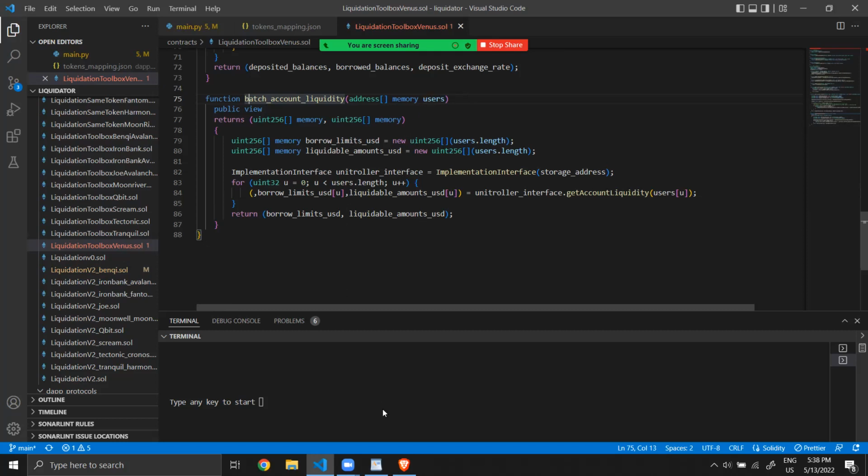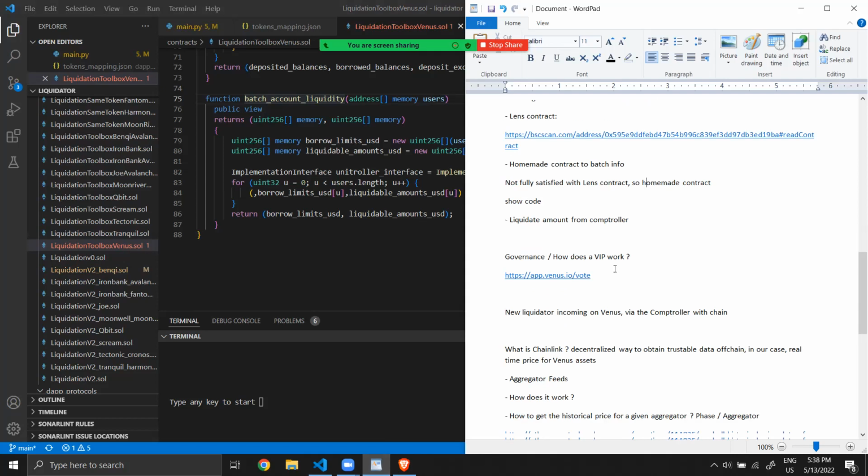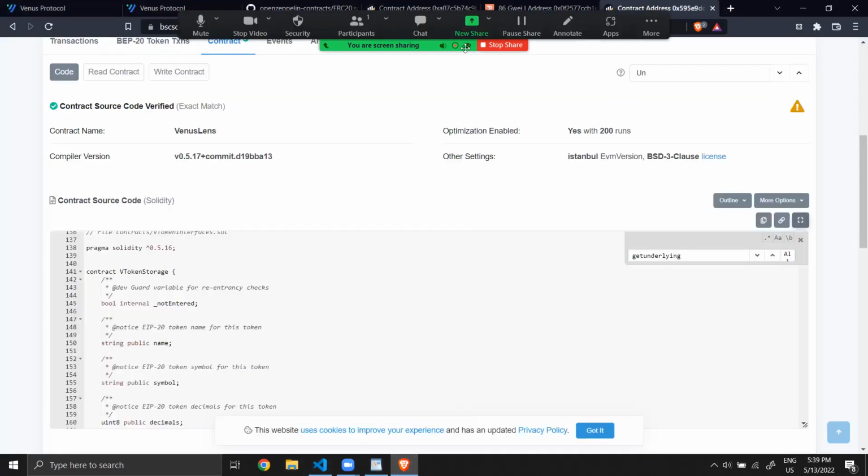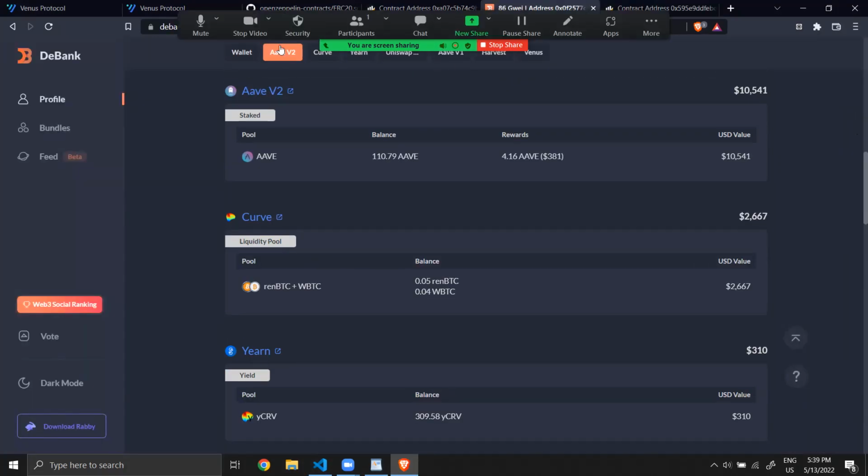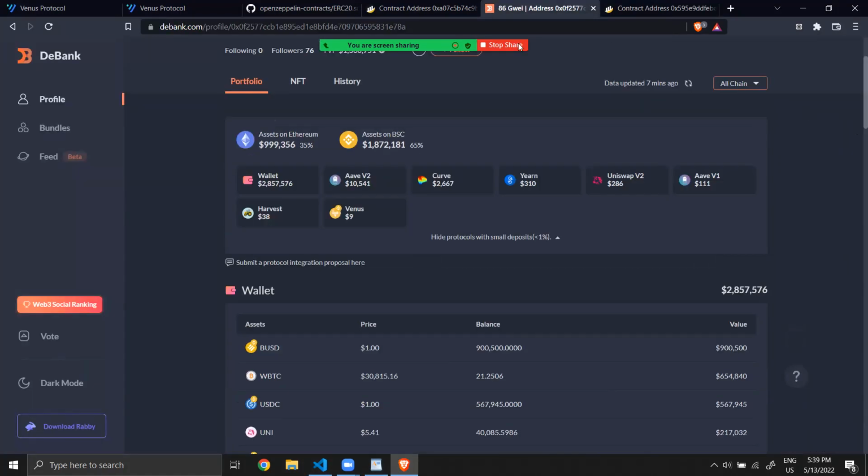And the next step is how to see whether a given user is liquidable. For this, you go on the controller. We will use that address to test.